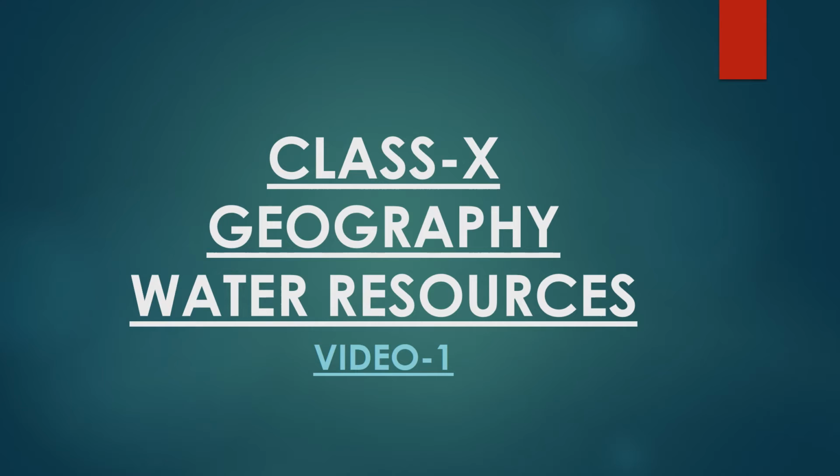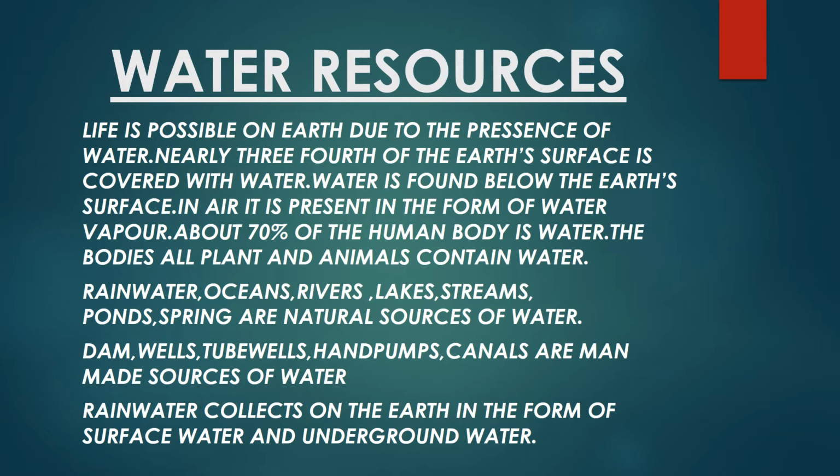Now let's begin. Water resources. Life is possible on earth due to the presence of water. Nearly three-fourths of the earth's surface is covered with water. This all of us we know about it, right? Water is found below the earth's surface. In air, it is present in the form of water vapor. About 70% of the human body is water. The bodies of all plants and animals contain water.